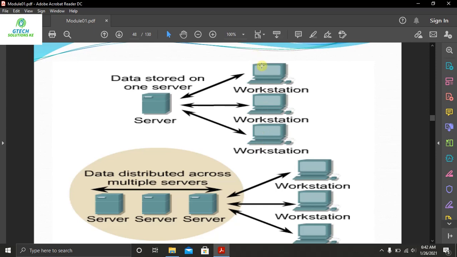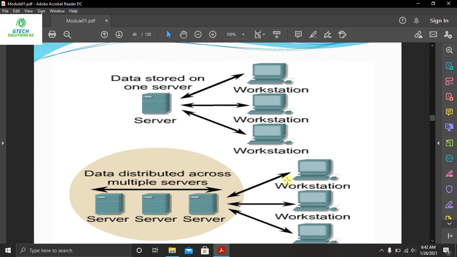Then this one shows a distributed server, so we have multiple servers, and these are the workstations. These workstations can request files, print, or any application software, and they will be responded to by these servers. But in the case of peer-to-peer, we saw that each and every computer is connected to the others, and the resources are shared within the workstations.